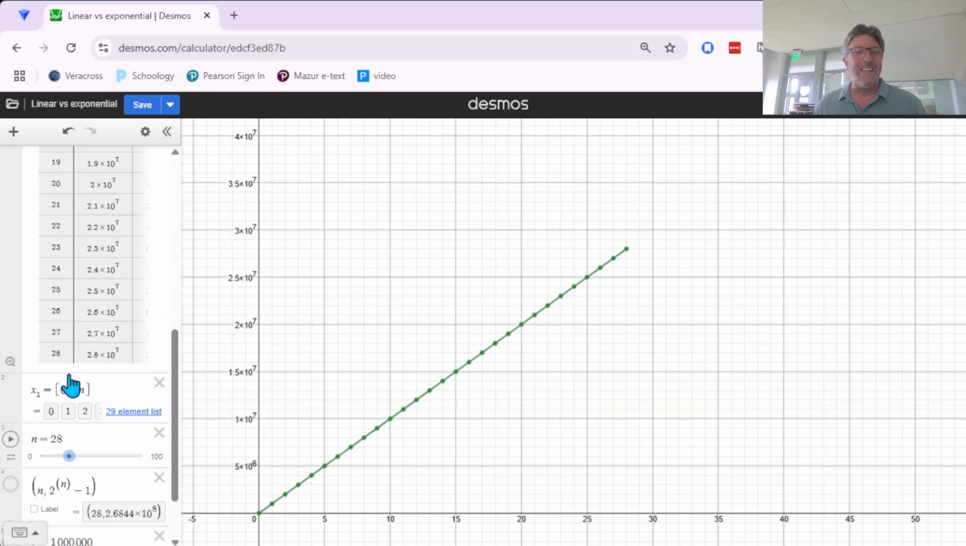So linear growth is steady, it's constant, it's reliable. Examples of things that undergo linear growth are a car that's going at a constant speed, walking at a constant speed, getting paid a steady wage. The words steady and constant are in there. It means that it changes by the same amount every single time.